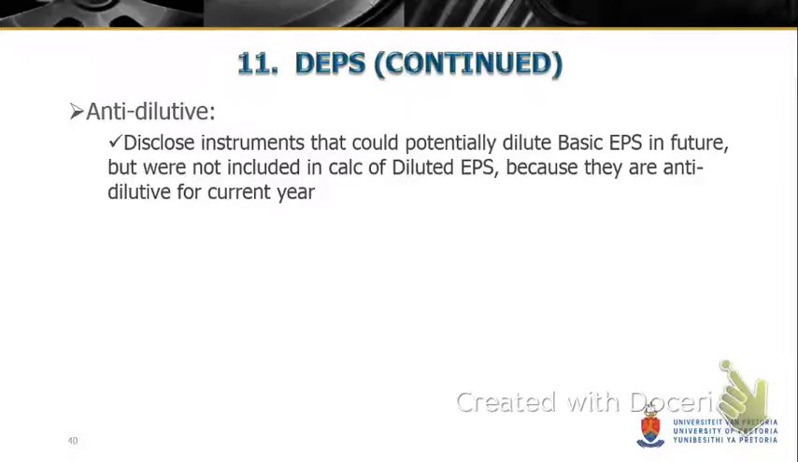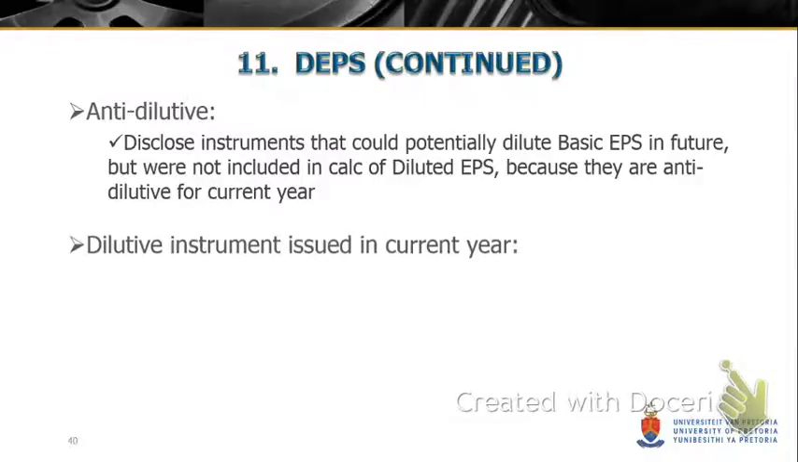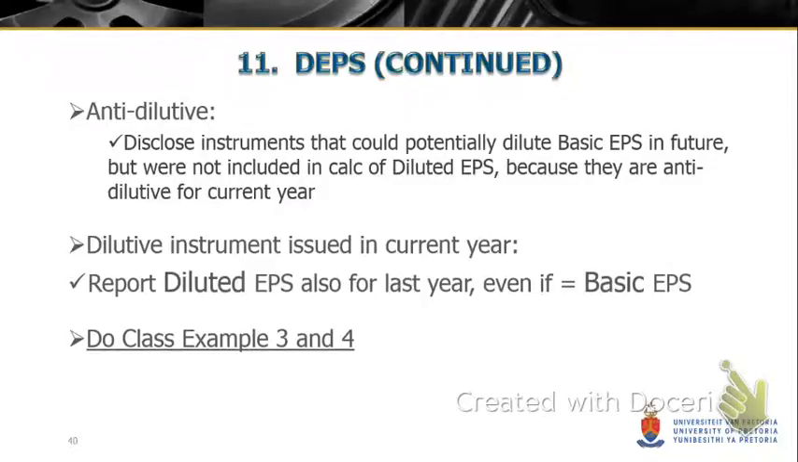Bottom line, disclose it. The dilutive instrument issued in the current year, we must also report as if it was issued last year as well, even though the basic EPS is equal to the basic EPS. Now we have to do class example 3, 4, and 5.